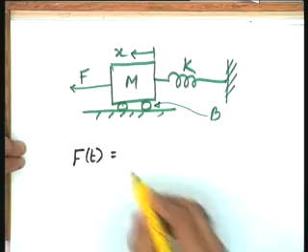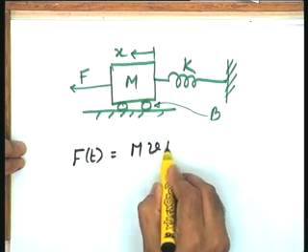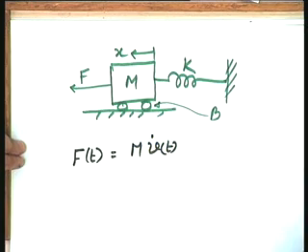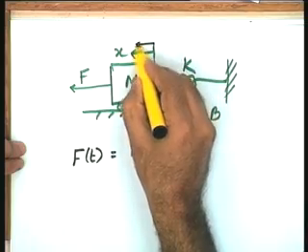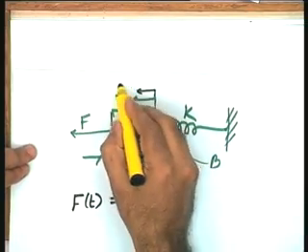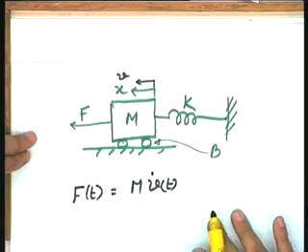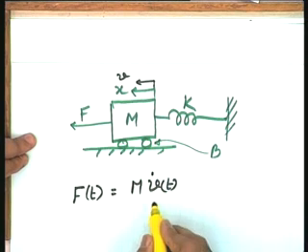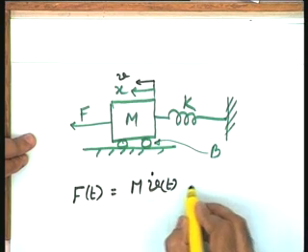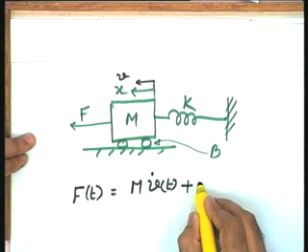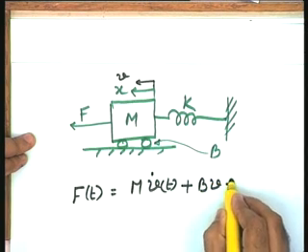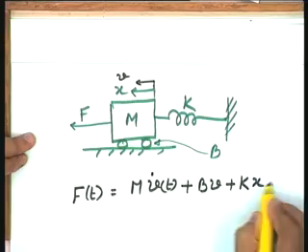Okay? So, the basic equation in this particular case is quite obvious, that the input f(t) is equal to m v dot(t), where dot stands for the derivative and v is the velocity variable. m v dot is one of the terms over here, the other will become b v plus k x.